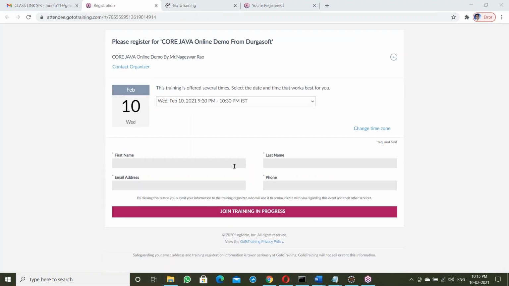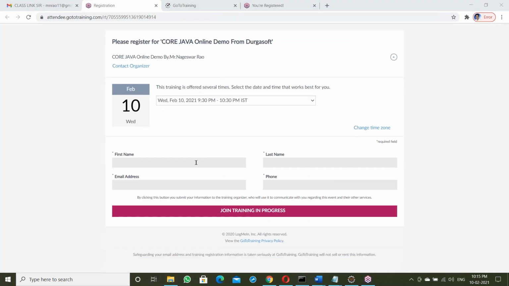For example, this is the form. It's a form, a filling form: first name, last name, email address. Just fill and register, right? Every day you have to do it like this. Fill that form here and register. Once you register here, it will connect you to the meeting, to the training, automatically. At the time of connecting, audio and everything is enabled automatically.